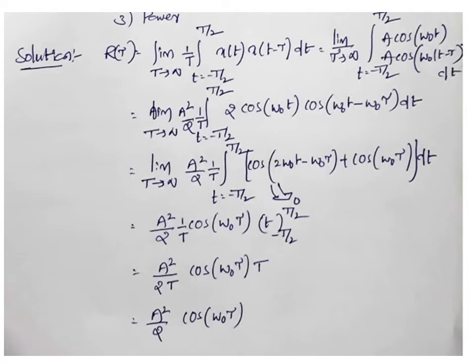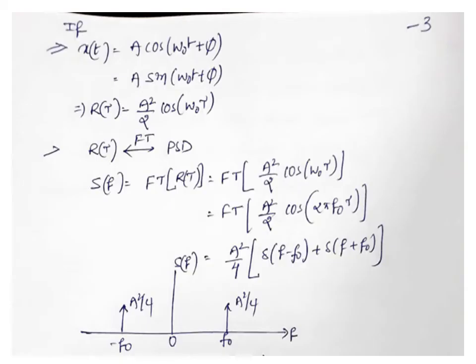So remember one thing: when x of t is equal to A cos of omega naught t, or x of t is equal to A cos of omega naught t plus phi, or x of t is equal to A sin omega naught t, the autocorrelation function is given by A square by 2 into cos of omega naught tau. That is fixed. Okay, you practice whatever the remaining things I told, you will get the same answer, then you will get perfection. Also, if x of t is equal to A cos of omega naught t plus phi or A sin of omega naught t plus phi, the autocorrelation function is given by A square by 2 into cos of omega naught tau.